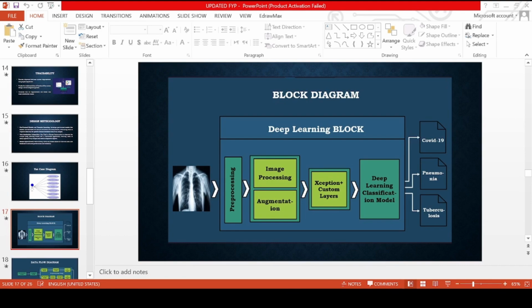Now the block diagram of our model. This block diagram represents the deep learning system for detecting diseases like COVID-19, pneumonia, and tuberculosis using X-ray images. The process begins with pre-processing, where the X-ray image is cleaned and resized. Next, the image goes through the image processing and augmentation stages to enhance the quality of the image. These prepared images are then passed to the deep learning model built on the Xception architecture with custom layers. Finally, the classification model identifies the disease label such as COVID-19, pneumonia, and tuberculosis.